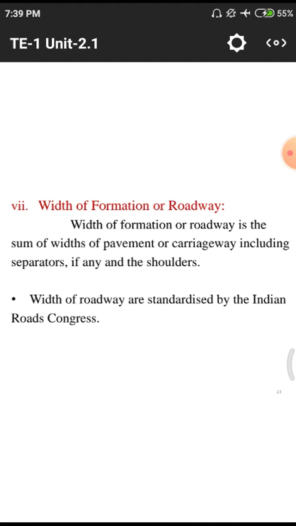For a single lane road, the width is 3.75 meters. Normally for double lane roads we have 7 meters. For multi lane we multiply 3.5 into n, that means the number of lanes into 3.5. Like that, the width of the road is different for different kinds of roads depending upon their lanes. That means 1 lane, 2 lane, 3 lane, 4 lane. Depending upon n number of lanes, we need to provide this width of the formation, and we need to show those widths by using different colors on that road.